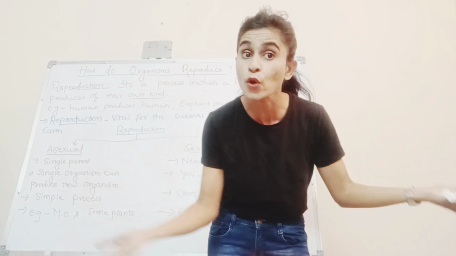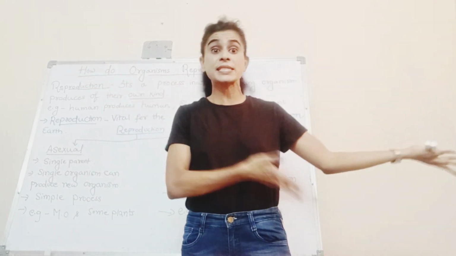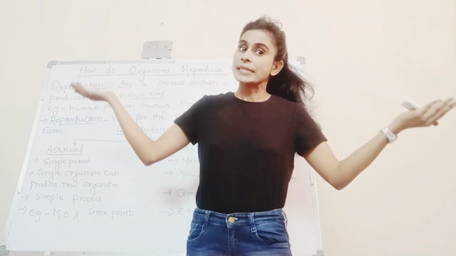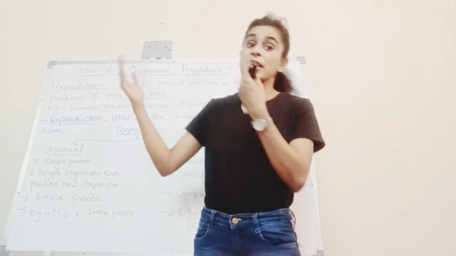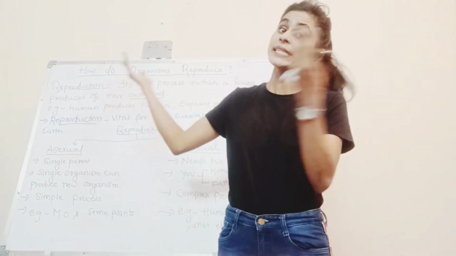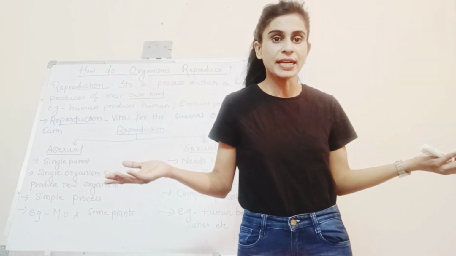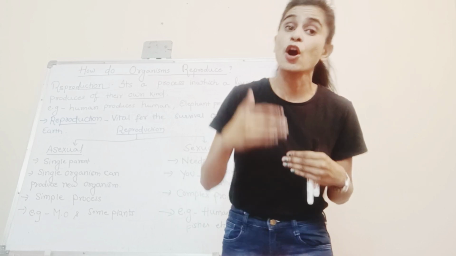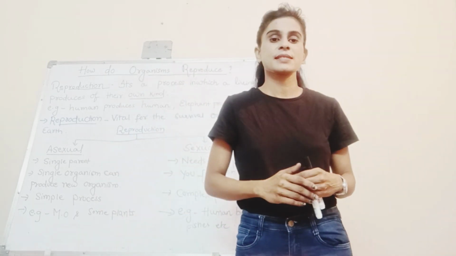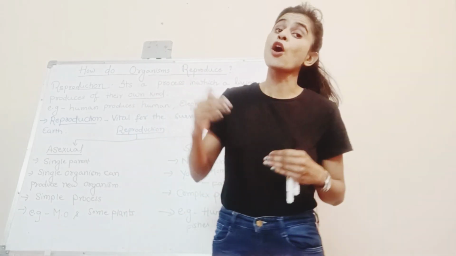And how did your father and your mother come into existence on this earth? Their father, mother, your grandfather and grandmother produced your mother and father and they came into the picture. Yes, production. Here what's going on is production of living things.